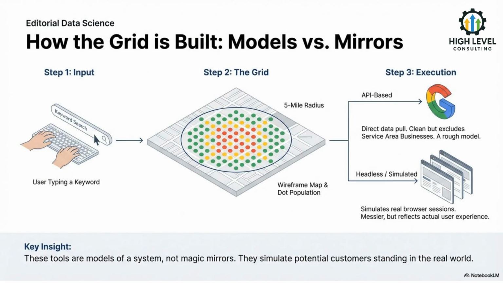Geo-grid tools don't mirror reality perfectly. They model it. You start with a keyword, define a geographic area, populate the grid with search points, and then execute searches using either API-based or simulated browser methods. The output isn't magic. It's a structured approximation of how real users experience local search.